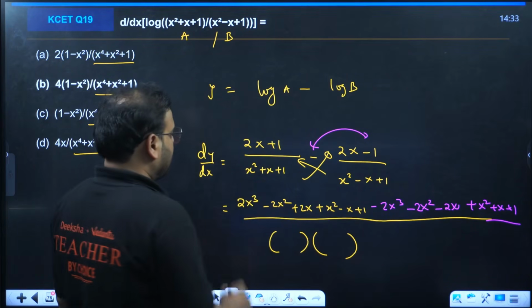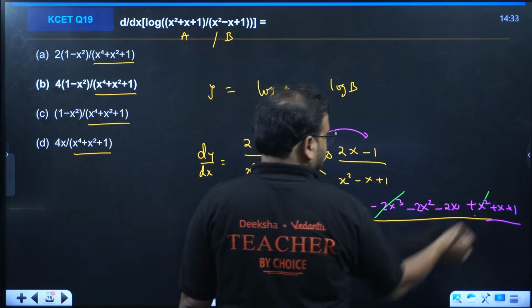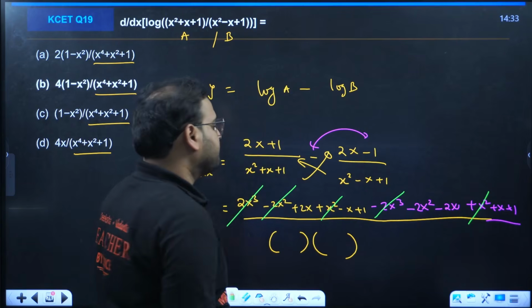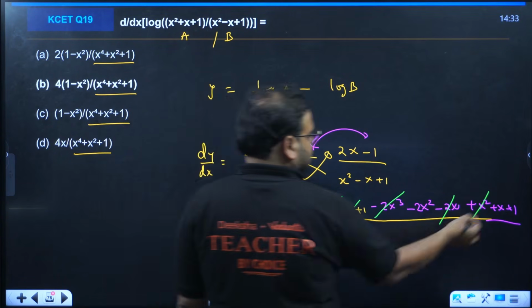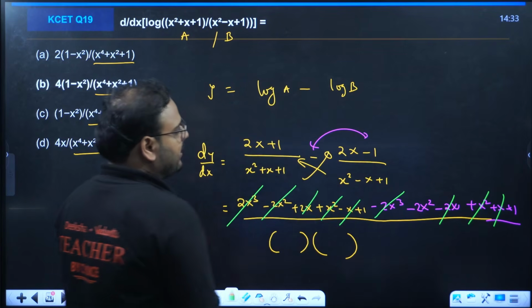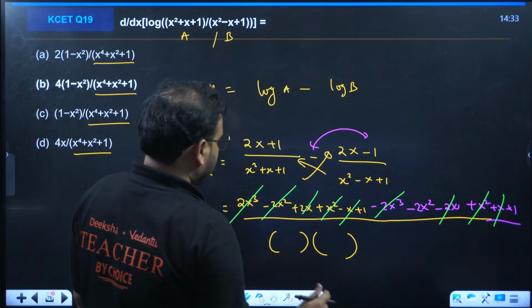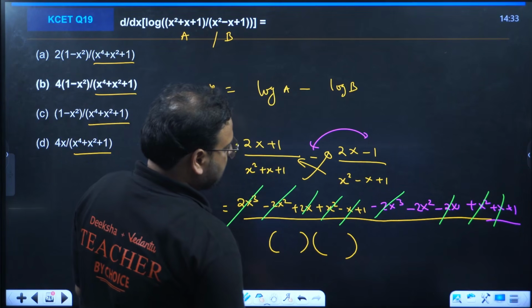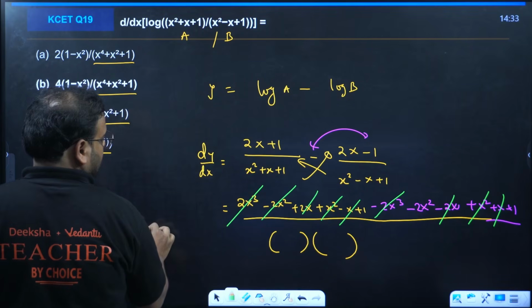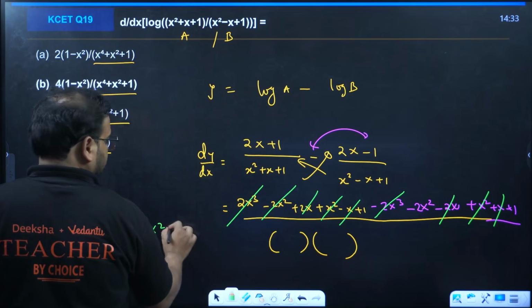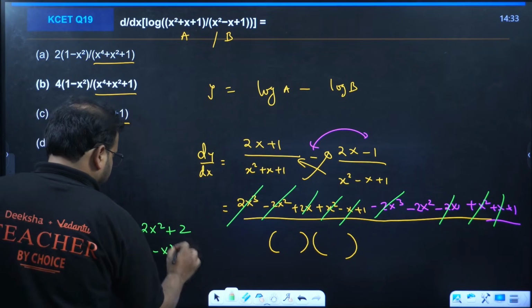Check carefully. This cancels. Then we have x square and x square. That cancels one of this. Then we have 2x. This also cancels. Then we have minus x. This also cancels. What I'm getting now, what is left with me is minus 2x square plus 2. You can take 2 common, it becomes 1 minus x square.